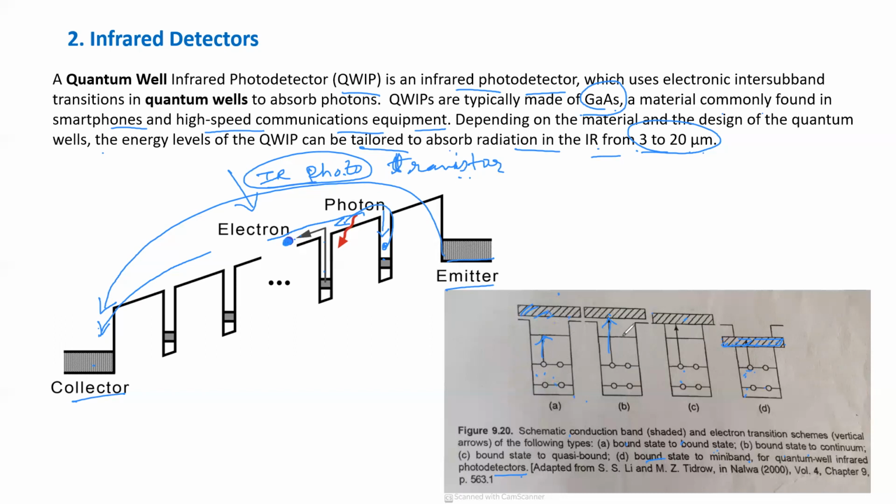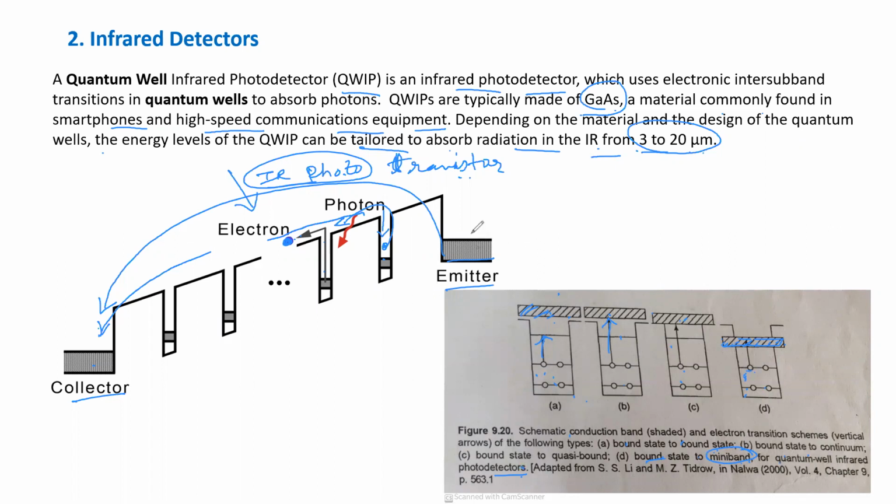Here different position. Here another position. It is lowered here and again lowered. So this is called as bound state to mini band for quantum well infrared detectors.